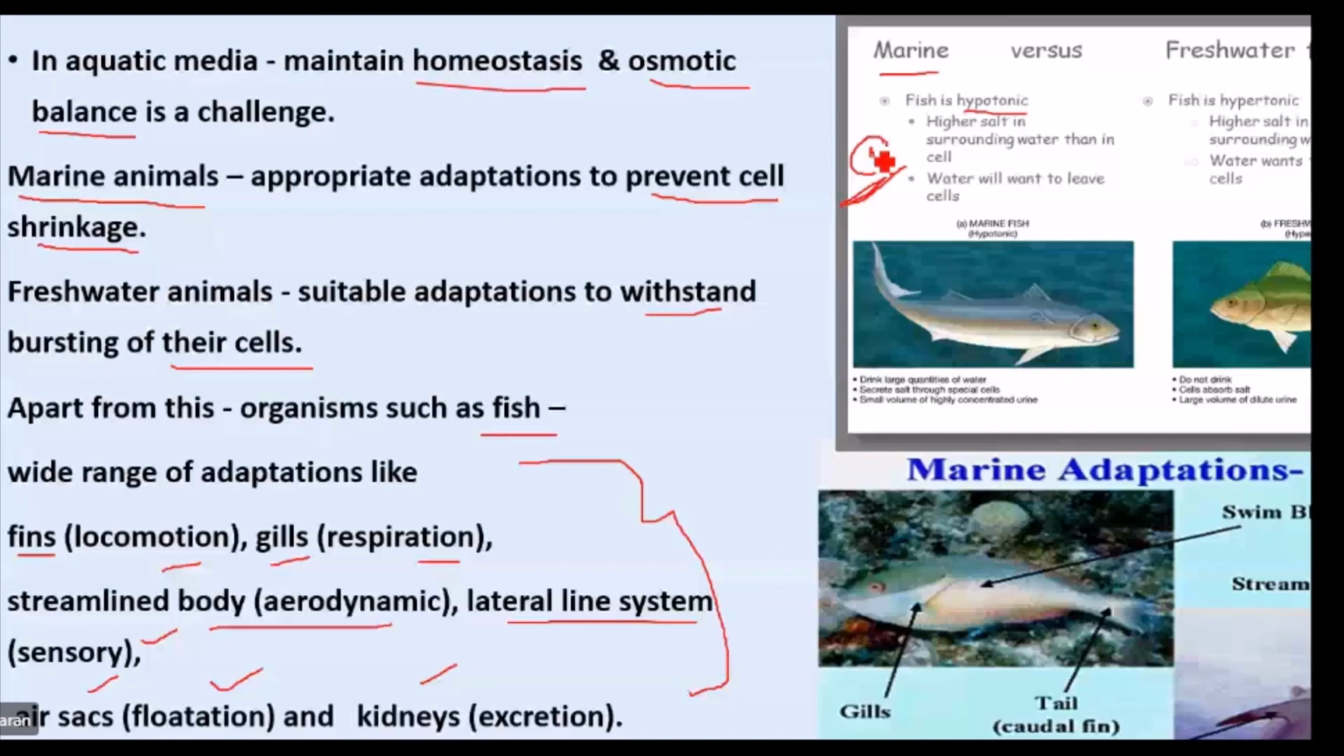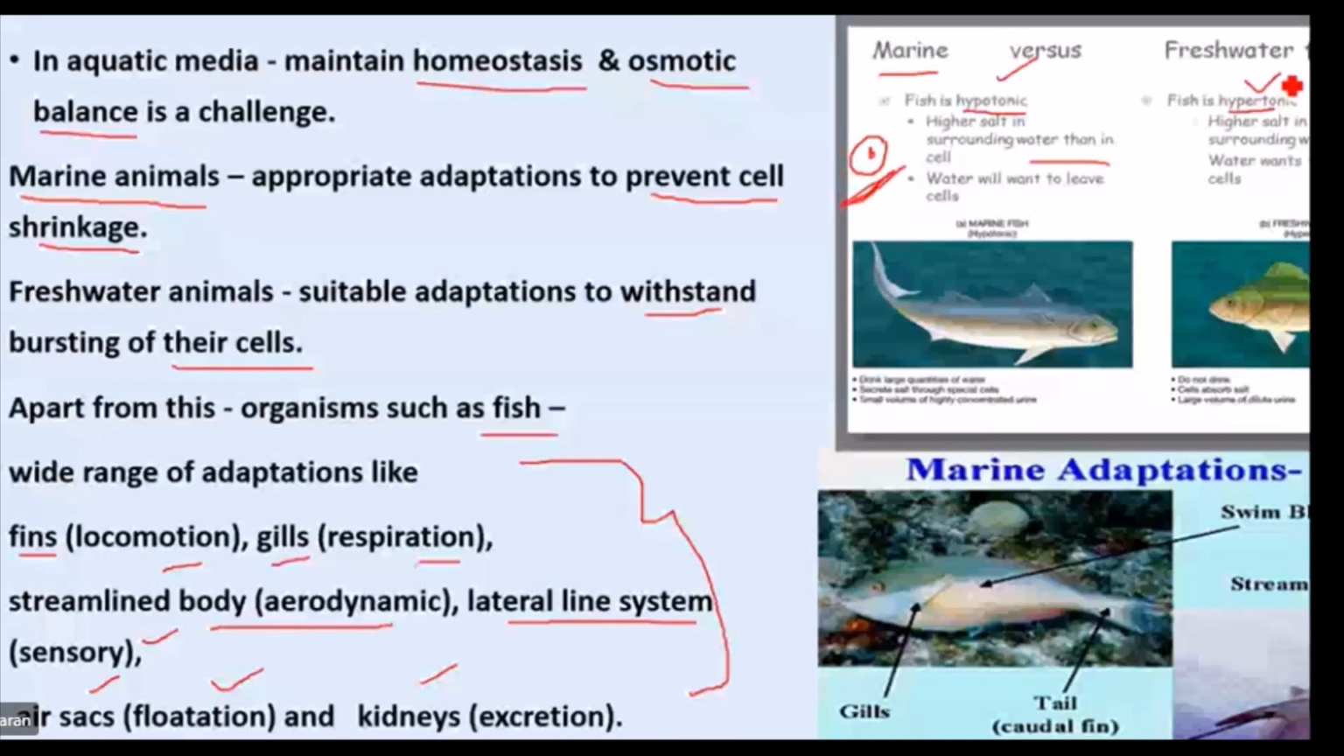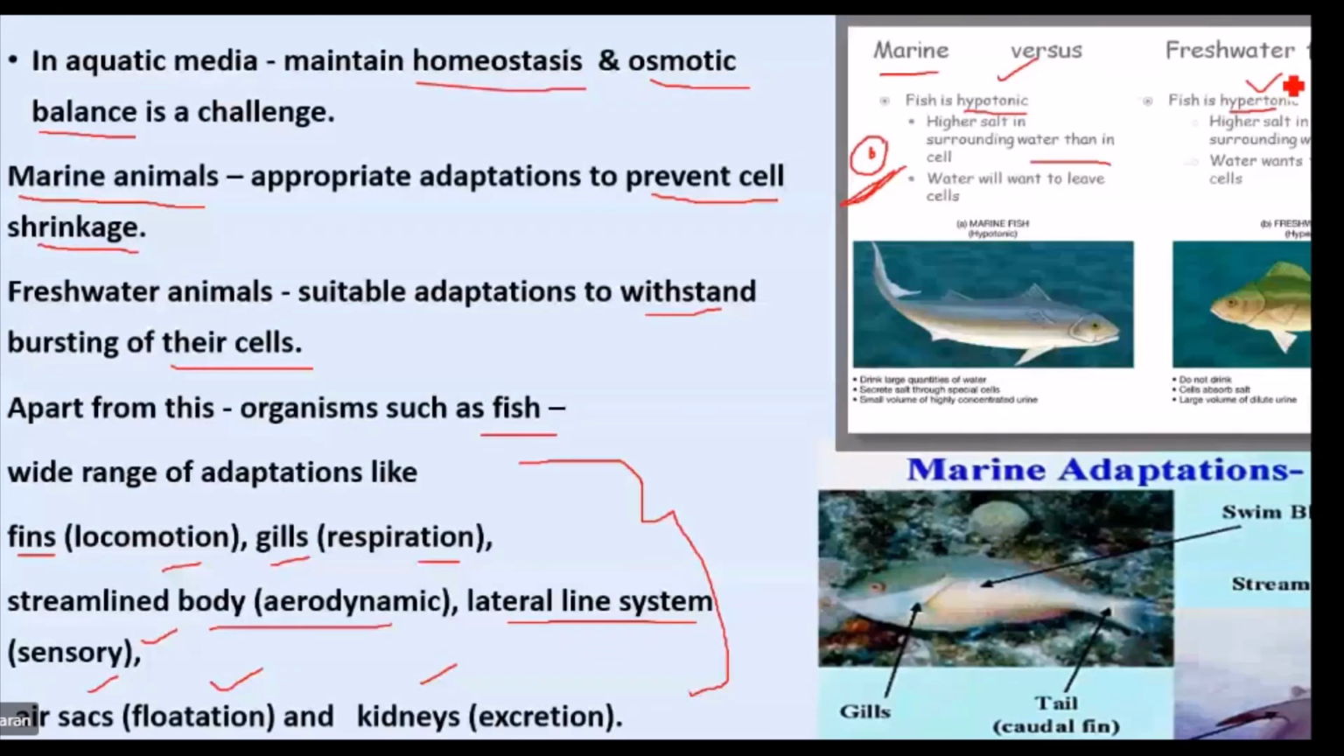Okay. Hypotonic and hypertonic. I think this is not a new term to you. Hypotonic: more amount of water, lesser amount of solute or salt. Hypertonic: more salt, less water content. So according to where they are found, they have some specific adaptation to withstand. Is it clear?